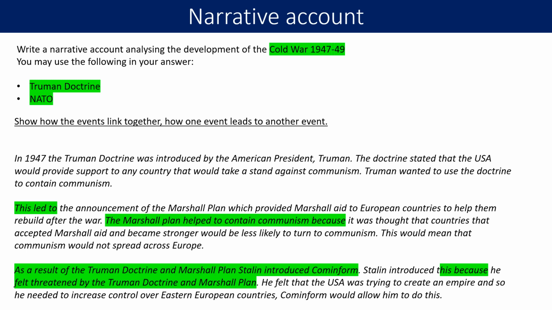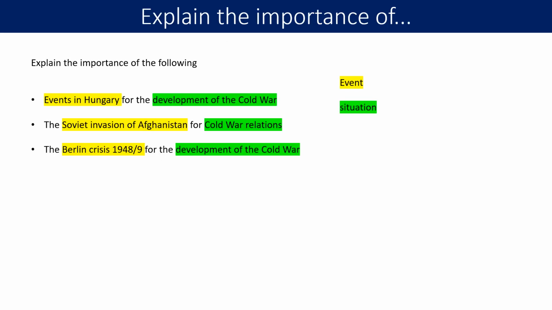And to show that you're linking together, you're going to use the phrases "as a result of this" or "this led to", and then you're going to explain how or why they led to, why they work together. So question 3 is an "explain the importance of".